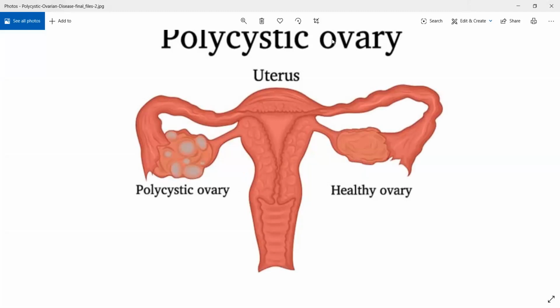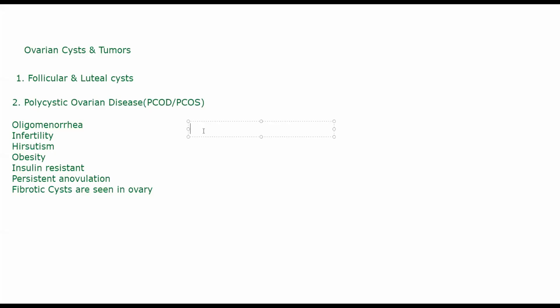Along with these symptoms, the patient will also have excessive production of androgens. Androgens are male sex hormones. So the ovary, instead of producing estrogen, will start producing androgens, and there will be increased conversion of androgen into estrogen. There will also be inappropriate production of gonadotropin by the pituitary. Gonadotropin hormone will not be produced properly by your pituitary gland.